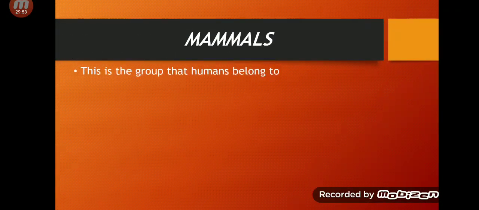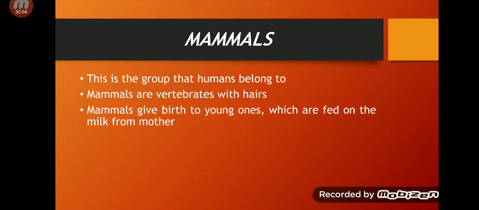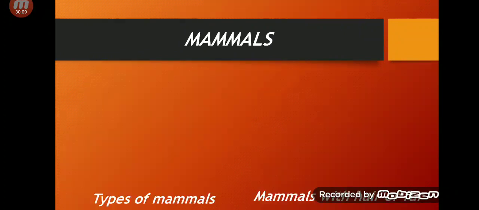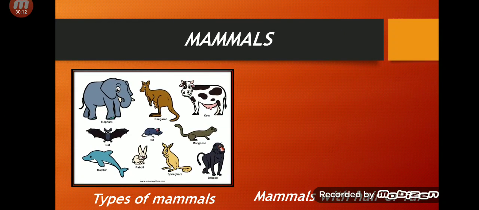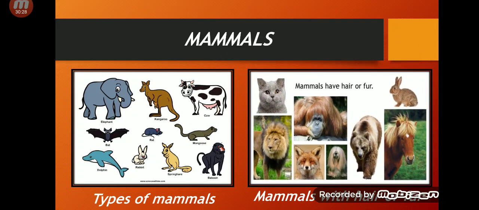Mammals. This is the group that humans belong to. So we are mammals. Mammals are vertebrates with hairs or fur. Mammals give birth to young ones which are fed on the milk from the mother. So types of mammals include cow, kangaroo, elephant, bat, rat, mongoose, baboon, rabbit, dolphin. Okay, and this picture is showing you that mammals have hair or fur.